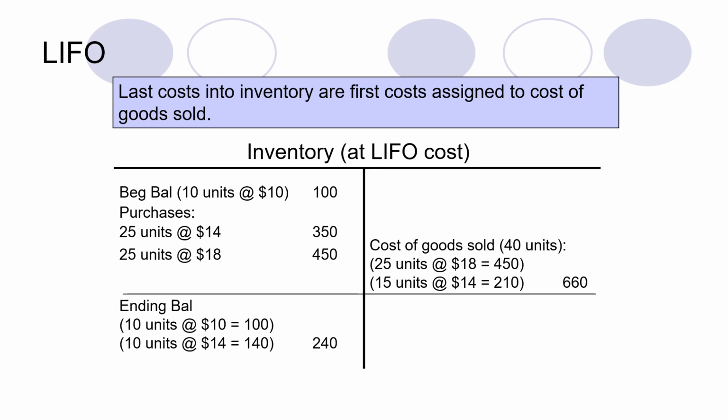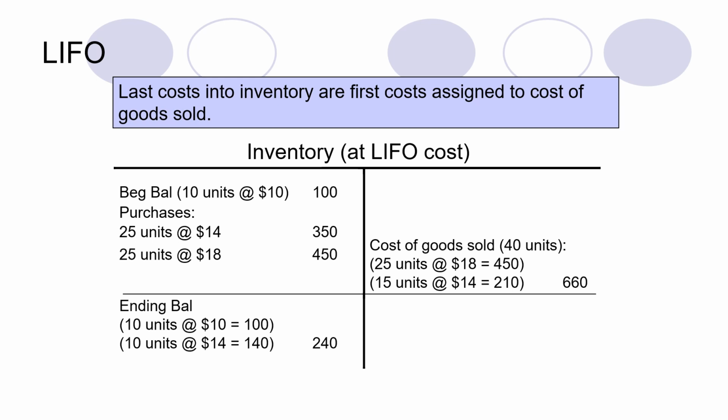As we know, we have 20 units in ending inventory and 40 units in cost of goods sold. The latest 25 units which we bought at the cost of $18, and the 15 after that, these are the latest costs which are assigned to cost of goods sold, and the total cost of goods sold value is 660.